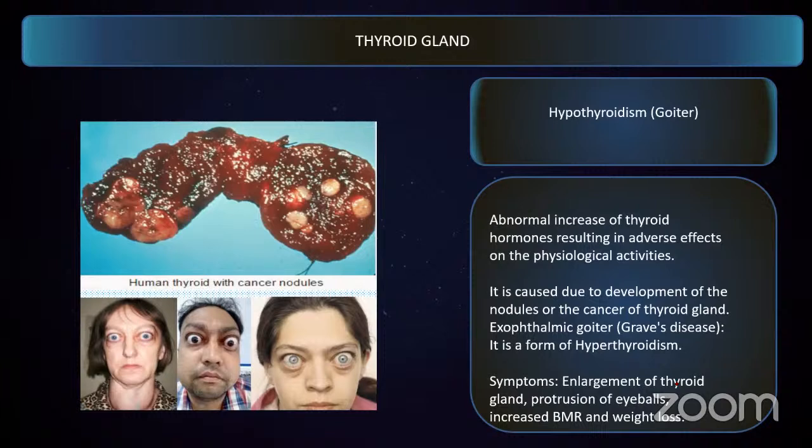Whenever this happens, there is excess secretion of the thyroid gland that leads to hyperthyroidism, also called exophthalmic goiter or Graves disease. During hyperthyroidism, the people who suffer from this have an enlarged thyroid gland. You can see that their eyeballs protrude out of their eye sockets. Increased BMR, weight loss, and weakness are some of the symptoms of hyperthyroidism.